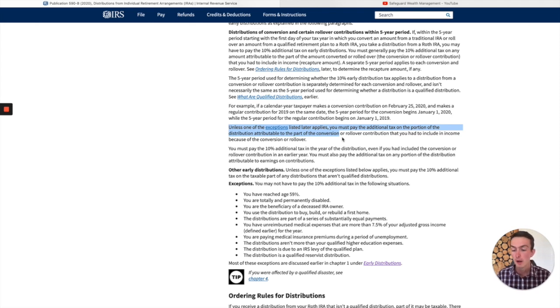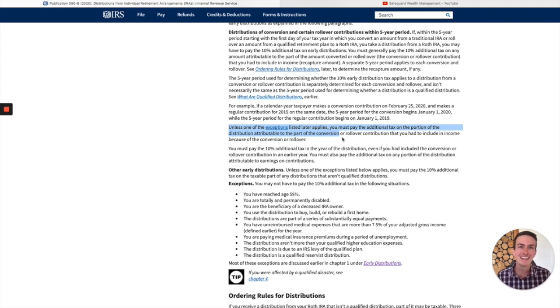So let's say that you performed a conversion in 2020. Again, that starts a 5-year clock, so you can't touch that conversion until 2025. If you withdraw money from that conversion in 2021, again, you paid taxes on that conversion. So let's say you paid a 22% tax in 2020 to convert from that traditional IRA to that Roth IRA.